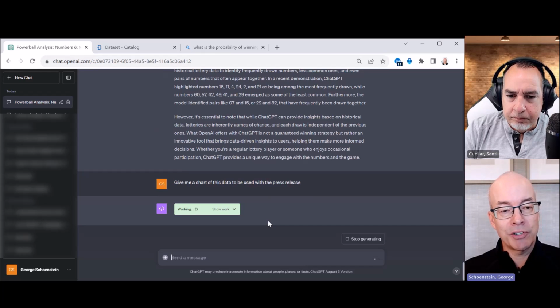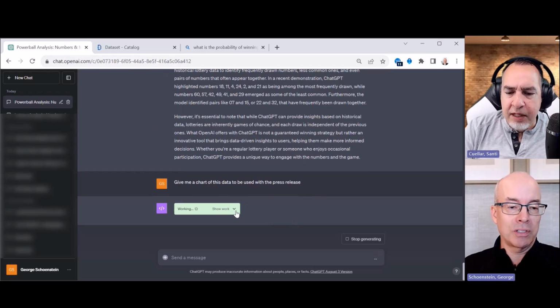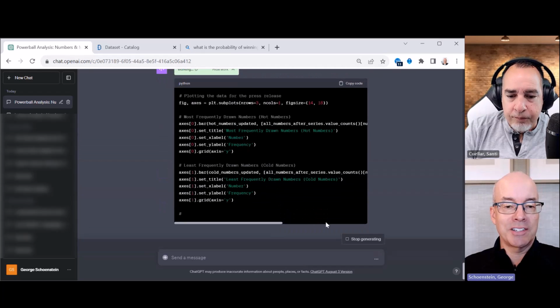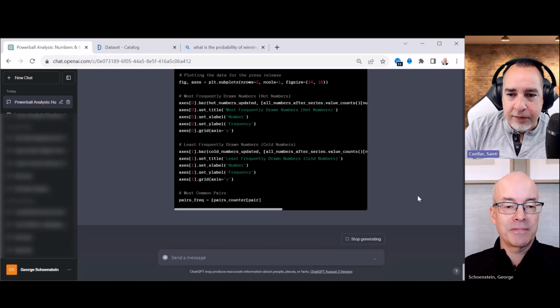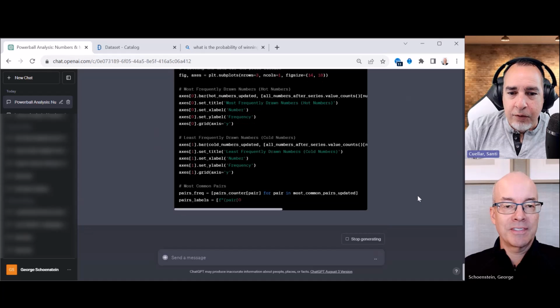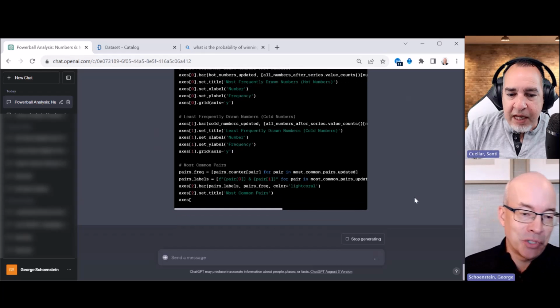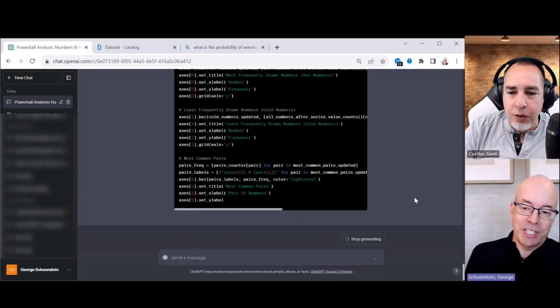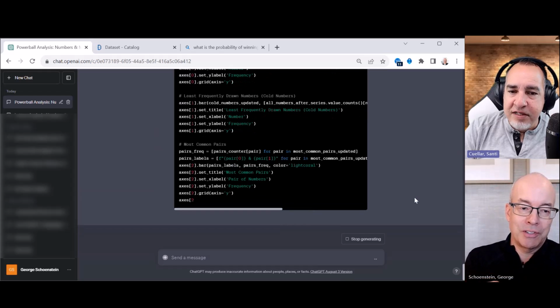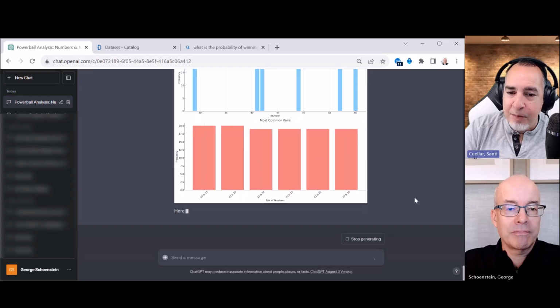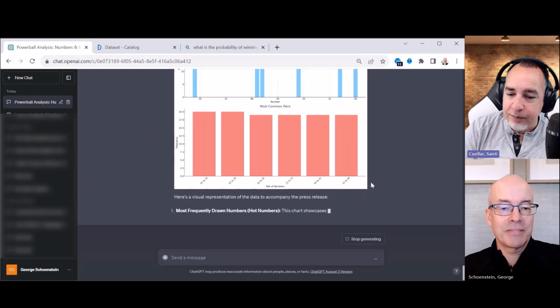Taking a little more time here, so it must be thinking about what it's going to do. Now I could show the work. Let's see what happens there. So it's looking at the data sets. Oh, look at that. Oh, yes, I see what it's doing. So I wonder if it understands the press release words. Well, what it's going to do is create a graph based on the 3 things, right? Hot numbers, cold numbers, and common pairs. And there you go. There it is.